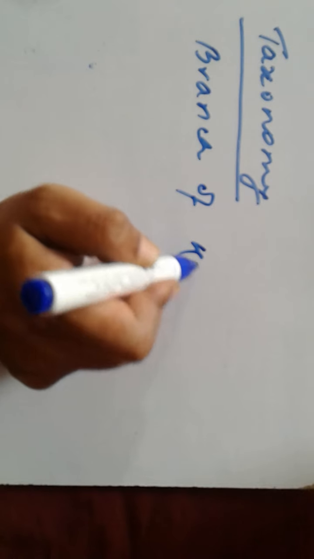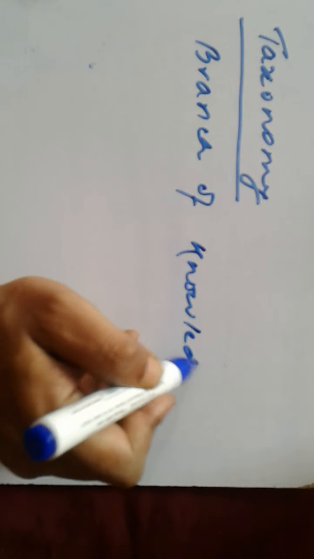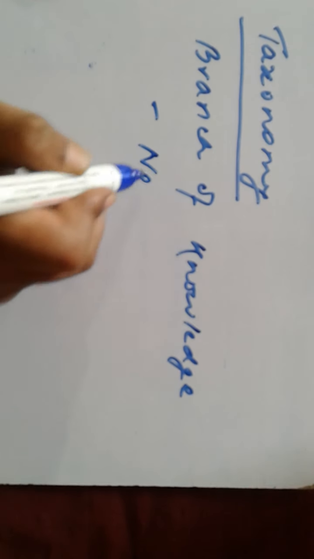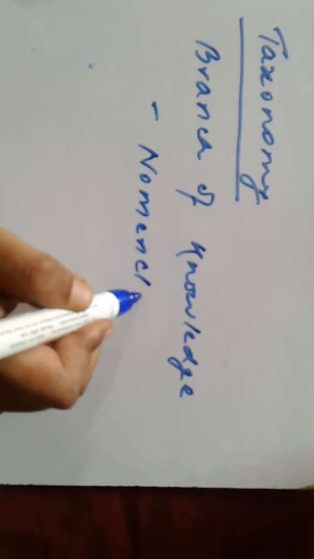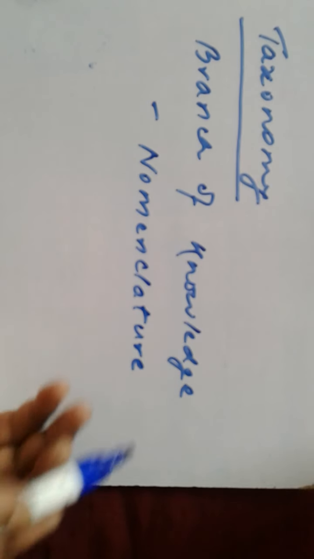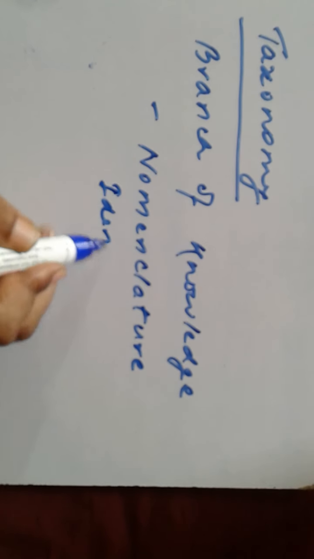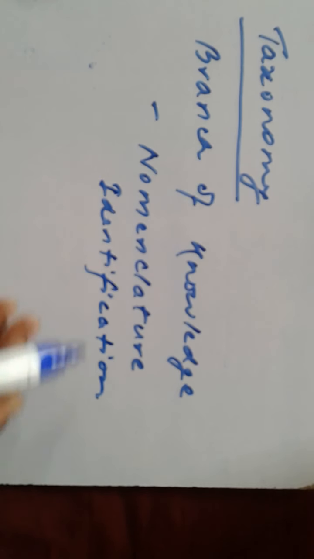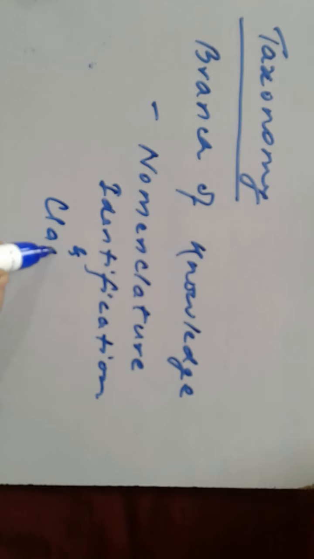Now the next one is taxonomy. What is taxonomy? It is the branch of knowledge that deals with nomenclature, identification, and classification.